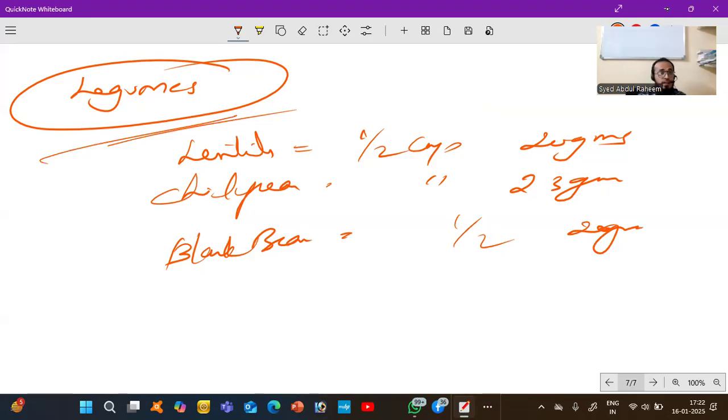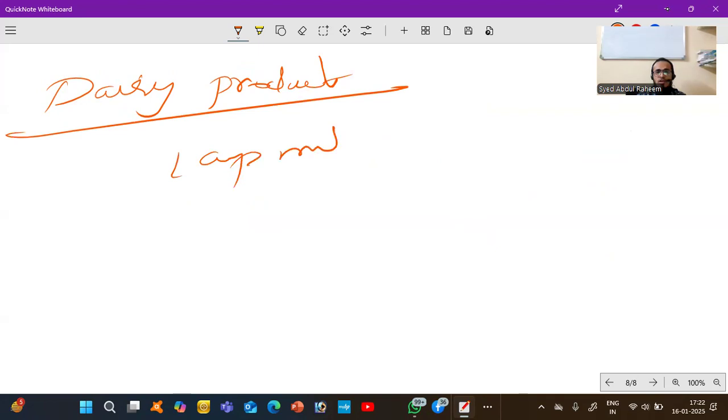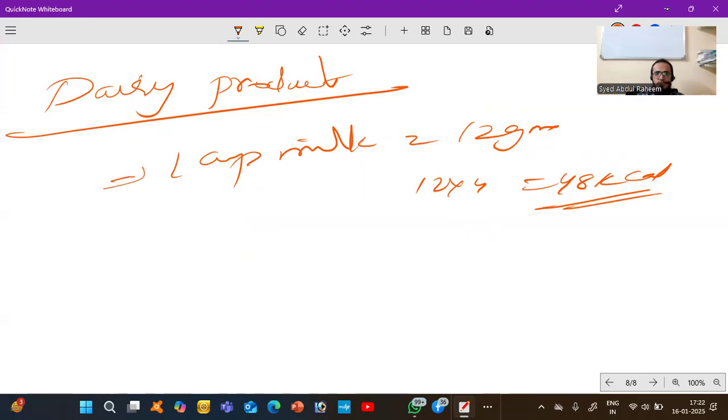Next, we have dairy products. If you take 1 cup of milk, you will get 12 grams. 12 times 4 is 48 kilocalories. Likewise, out of 328 grams, you will get 48 kilocalories with only 1 cup of milk.